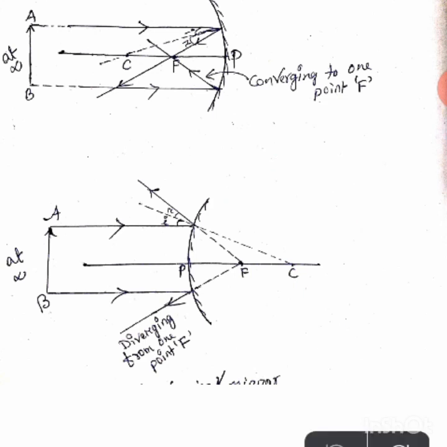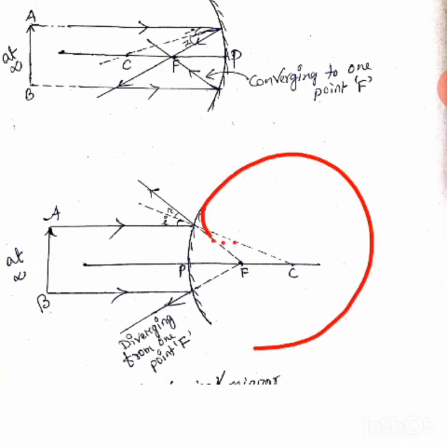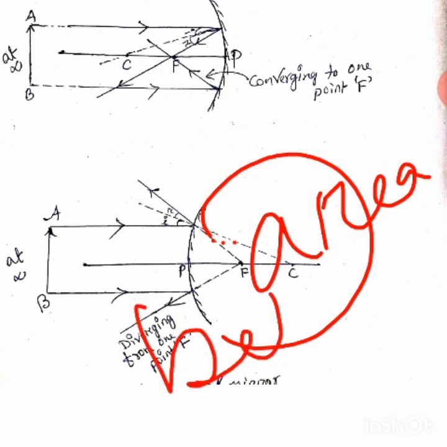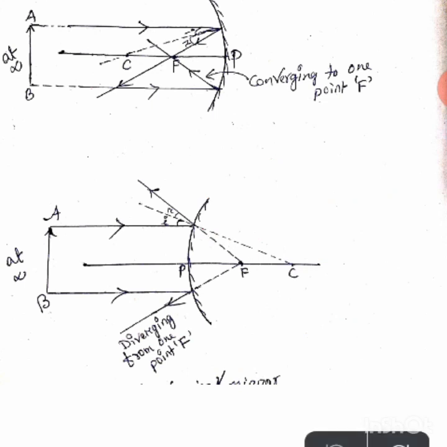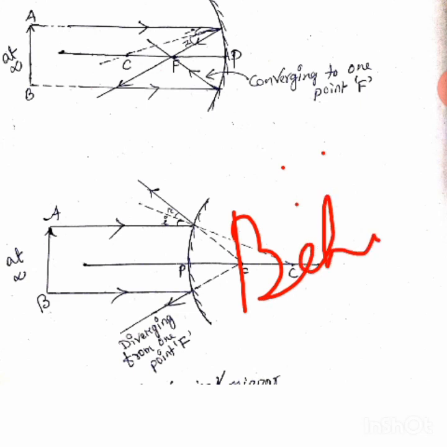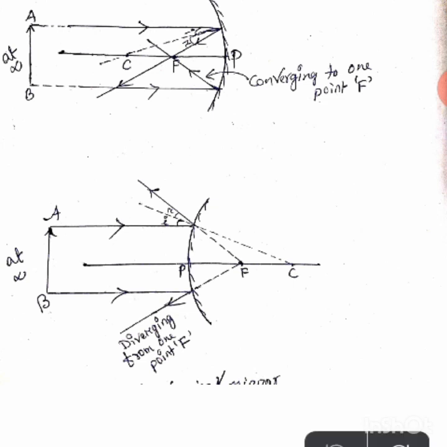And this area is behind the mirror. Okay, this is behind. And we know that no rays can pass through the mirror, no rays can go beyond the mirror. Why? Because this is the property of a mirror. A mirror cannot transmit its rays. Okay, it can only reflect.